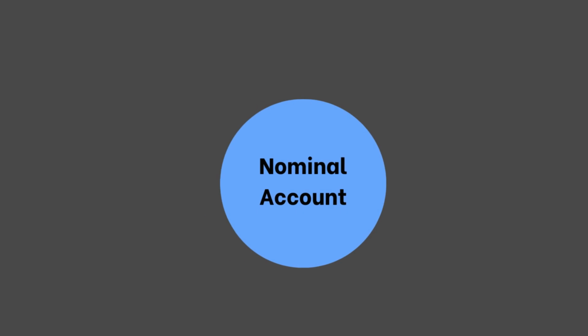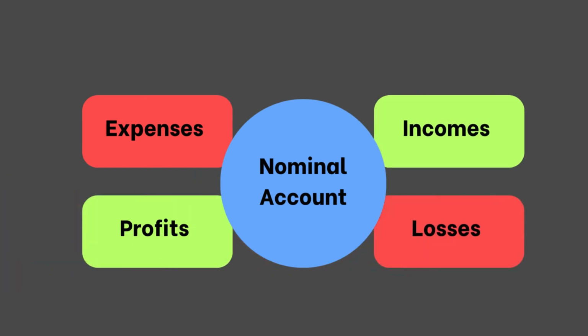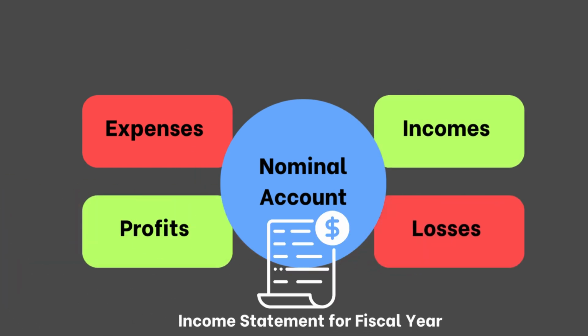A nominal account is a general ledger that is used to record transactions of a business related to expenses, incomes, profits, and losses. These accounts are related to the income statement, which summarizes a company's financial performance over a specific period. It contains all the transactions that occur within one fiscal year. Further, it resets to zero from the start of the next fiscal year. Examples of nominal accounts are commission received, salary account, rent account, sales revenue, interest account, etc.